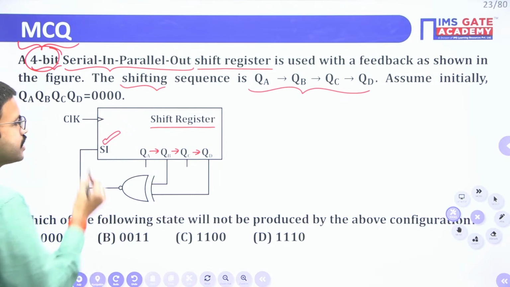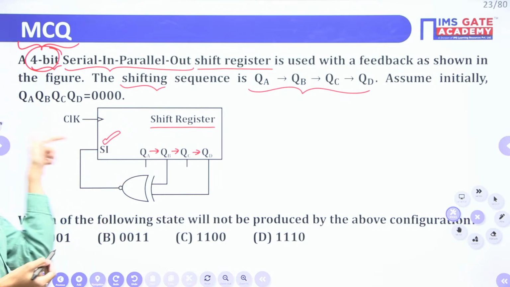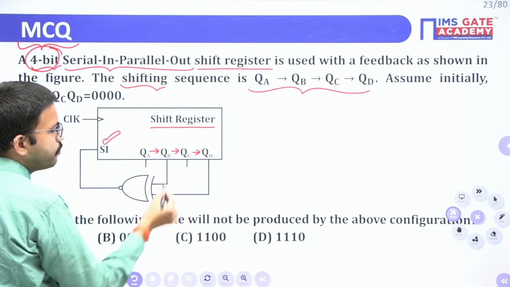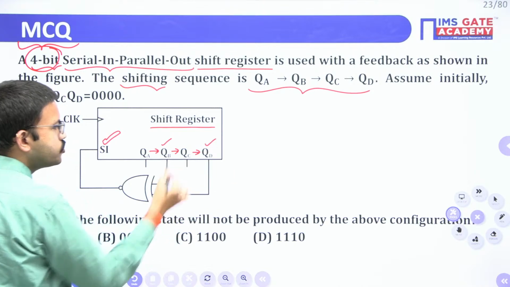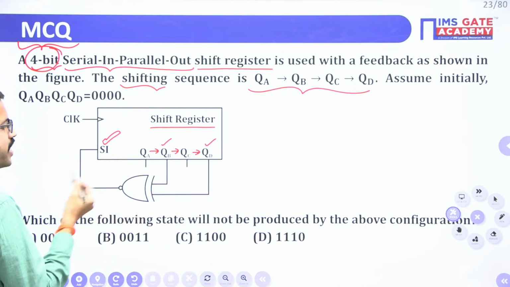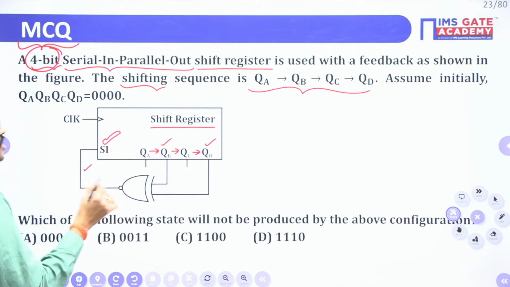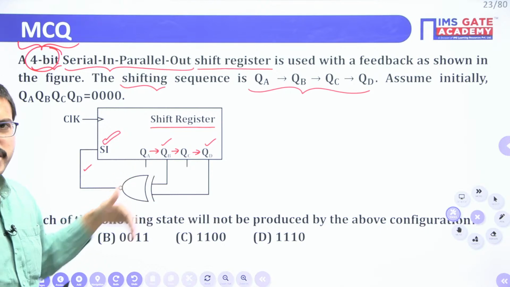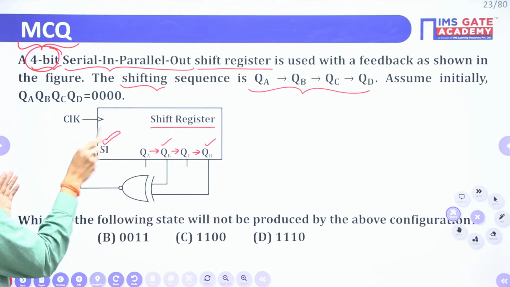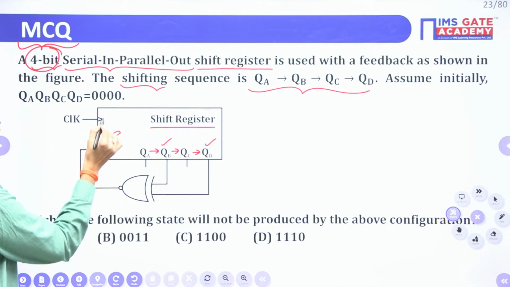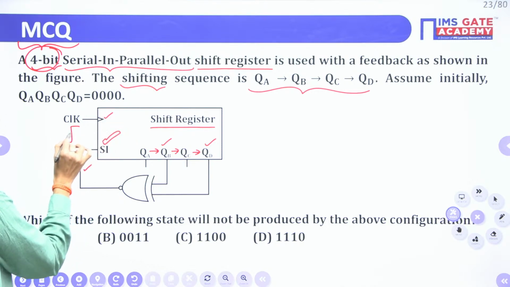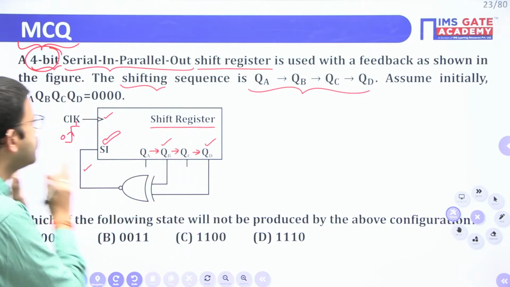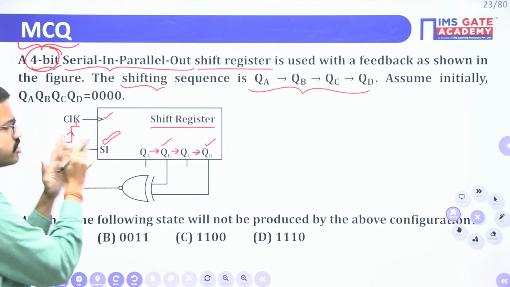But here you are not giving the serial input externally. Rather, in this circuit they have passed QB and QD through the XNOR gate, and this output they have given as the serial input. So this shift register will repeat a good number of states. For the respective edge of the clock signal, here they have mentioned the positive edge, so when you apply it first time, second time, third time, fourth time, like that, after applying a good number of positive edges of the clock signal.